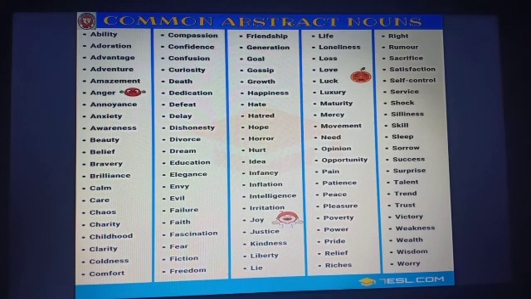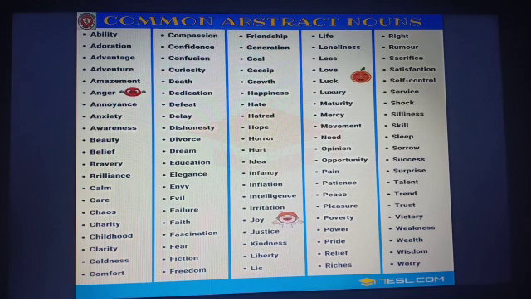Here is a list of common abstract nouns. Ability, adoration, advantage, adventure, then beauty, belief, bravery, calm, chaos, charity, childhood. Then we have death, defeat, education, evil, failure, fate, fear, gossip, growth, happiness, hate, hope.